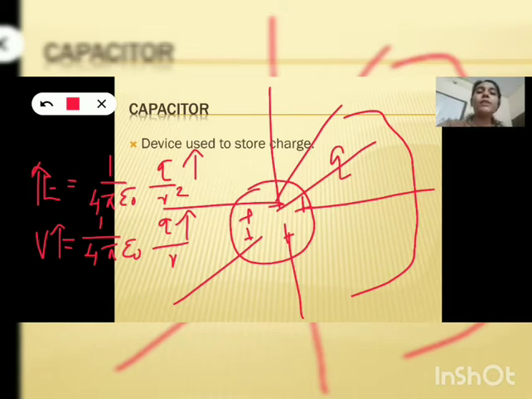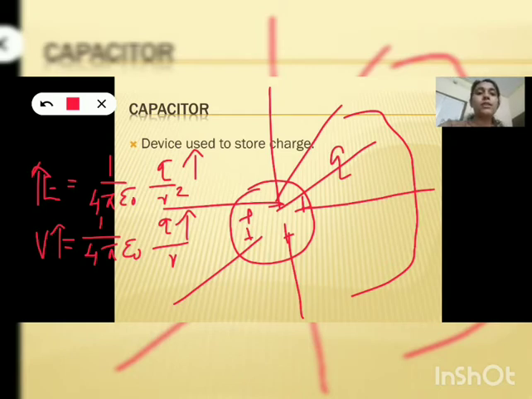After a certain period of time, this electric field becomes so strong that the energy possessed by the electric field can knock out electrons from the atoms present in the surrounding medium, that is air. Whenever electrons are removed from an atom, it is ionized, that is, the atoms become positively charged ions.